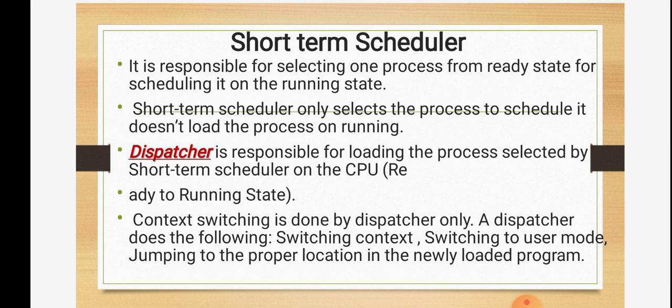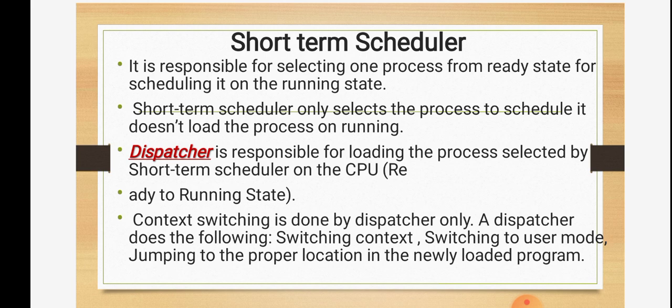We have already discussed context switching. Context switching is nothing but moving from one state to another. It may be ready to run, run to ready, or any other states, it may be terminate, it may be waiting. So context switching is done by whom? The context switching is done by the dispatcher. So it does the following.